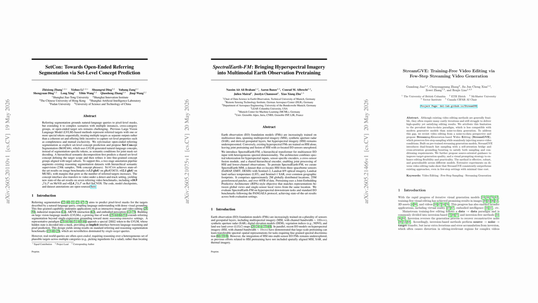In this episode, we dive into three striking advances pushing AI beyond its usual limits. A new way to ground language in segmentation by predicting concepts instead of tokens. A foundation model that finally brings hyperspectral Earth observation into large-scale, multimodal pre-training, and a training-free video editing method that turns streaming generation into precise, few-step visual transformation. Together, these papers reveal how AI is becoming more semantic, more multimodal, and more controllable than ever.